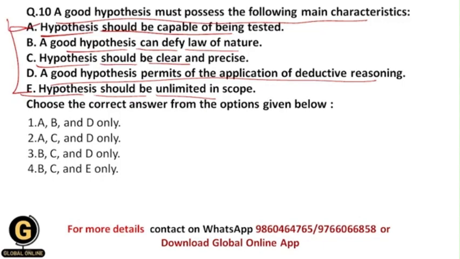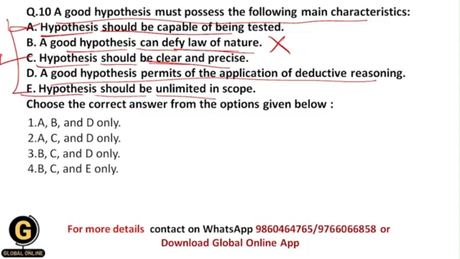A good hypothesis can defy law of nature. So this is basically incorrect, because a good hypothesis should be able to clearly specify and permit the law of nature. It should not defy the law of nature. All of you getting? And hypothesis should be clear and precise. Yes, this is again a main characteristic of a good hypothesis, because hypothesis should be clear and it should have clarity so that we can easily test it.